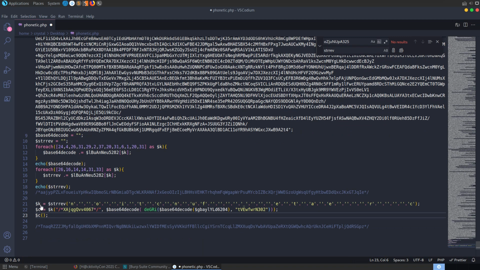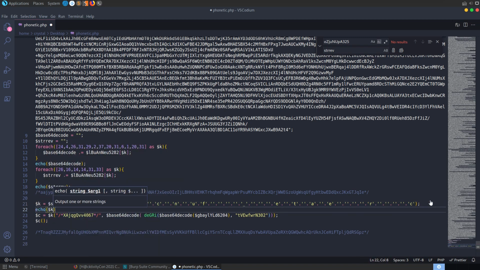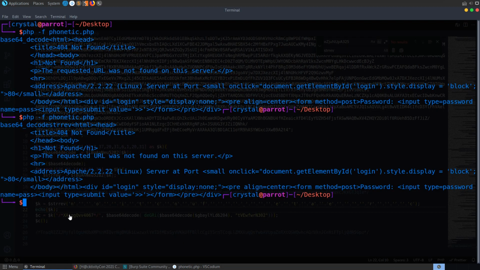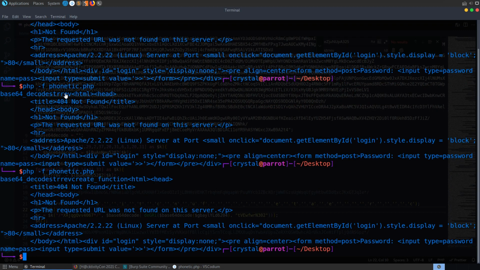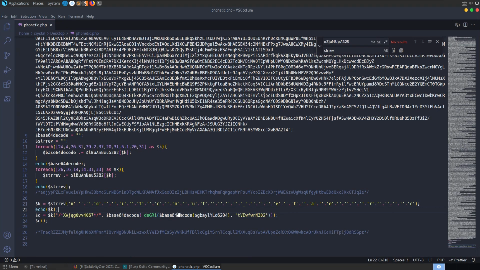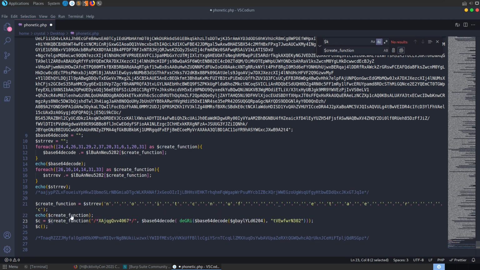So what else do we have here? We've got a k is equal to string reverse, so let's print out k. And where is that printing out? Oh, create function, okay. So this one is create function, so we want to make sure we go for whole words here. We want to replace, because that K is going to come up in some different places, so we want to replace this using the dollar sign as well. Replace all of those, let's create function, and we can start taking some of these out as well, just so that we're not seeing those all on the output.